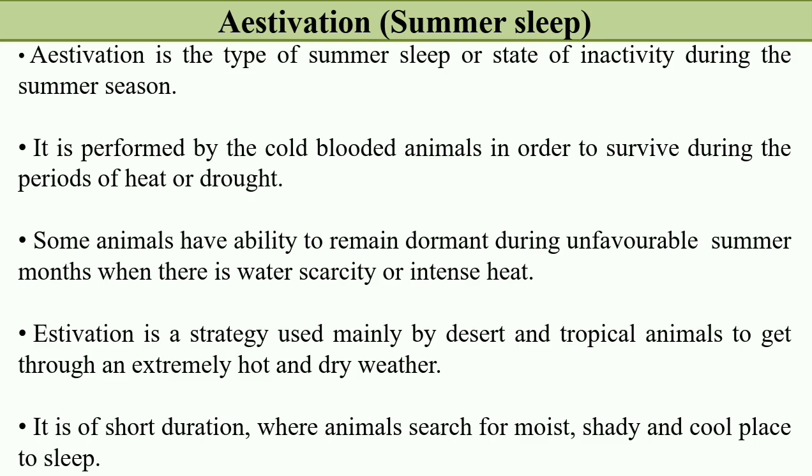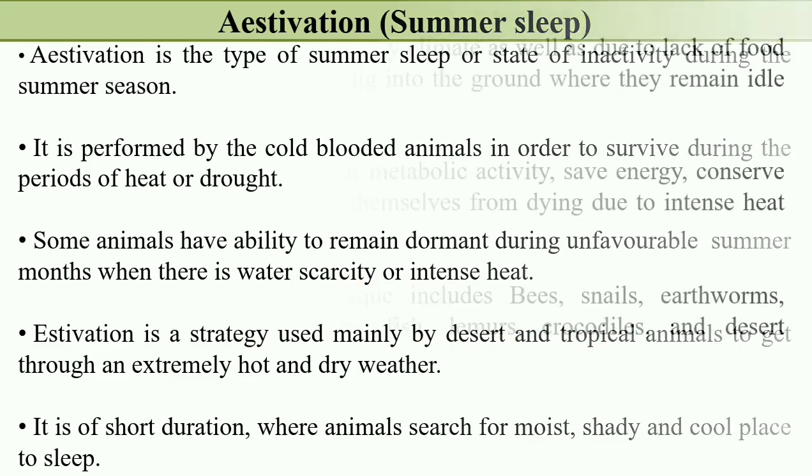So summer sleep is mainly performed by cold-blooded animals in order to survive during the critical heat period or the drought period. Some animals have the ability to remain dormant during unfavorable summer months when there is water scarcity or intense heat. Estivation is a strategy used mainly by desert and tropical animals to get through extremely hot and dry weather. It is of short duration, where animals search for a moist, shady and cool place to sleep. So these are some of the important points regarding estivation.